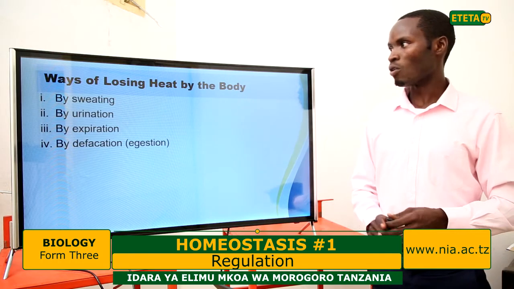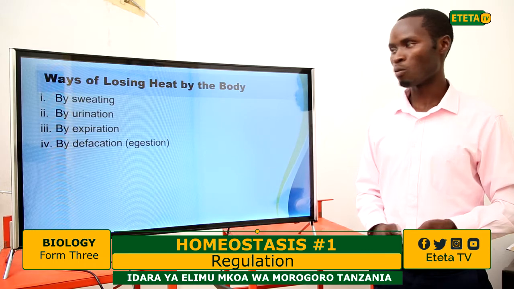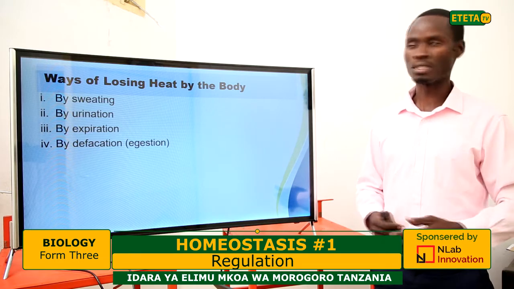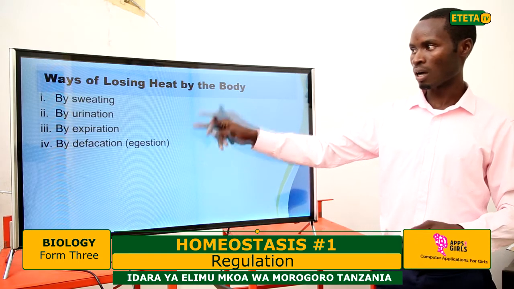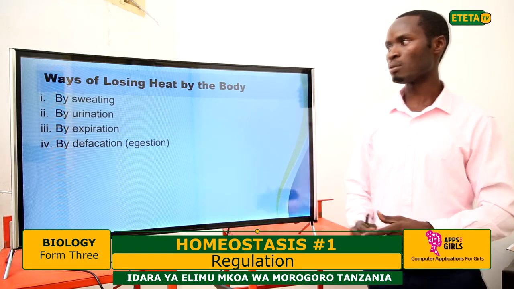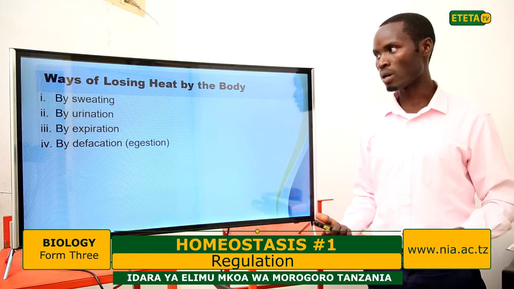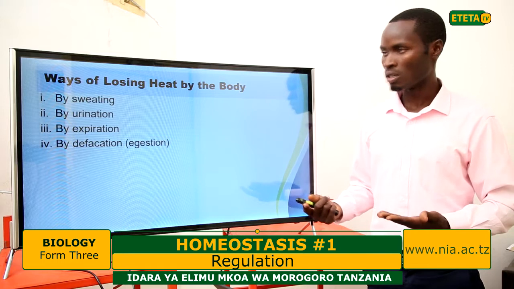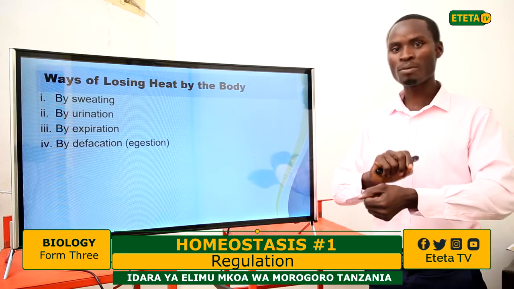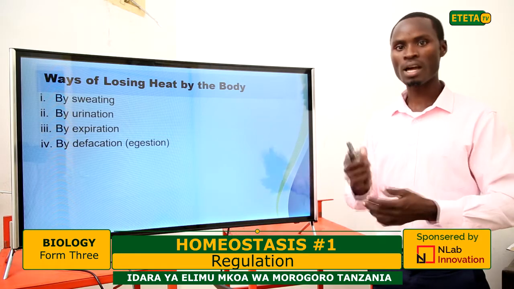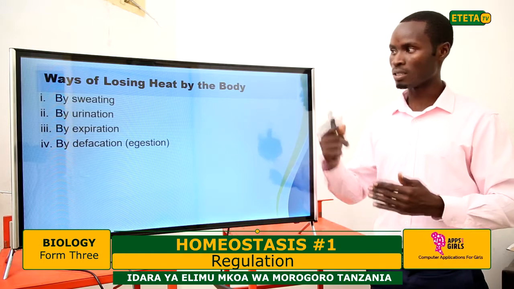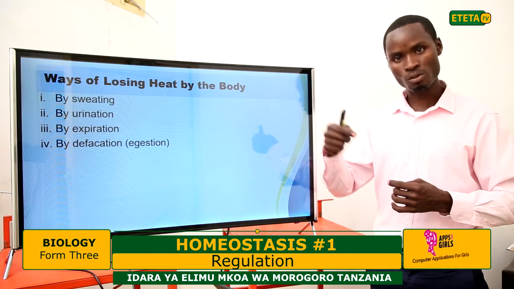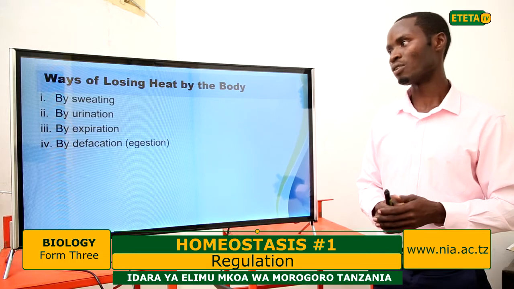These are the ways now of losing heat by the body. We have ways of gaining and ways of losing. Through these ways, your body can lose temperature, like by sweating. If you sweat, you have the water escaping from the body through the sweat gland, through the skin, but one of the content in the sweat is temperature or heat.